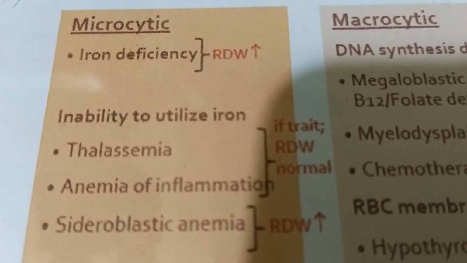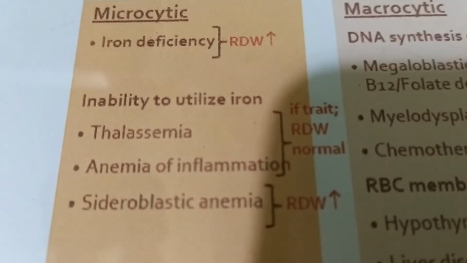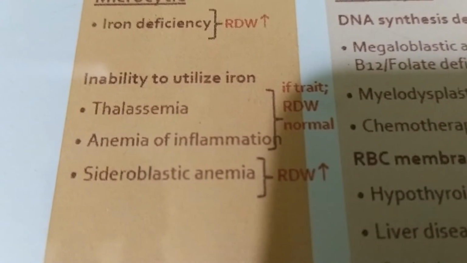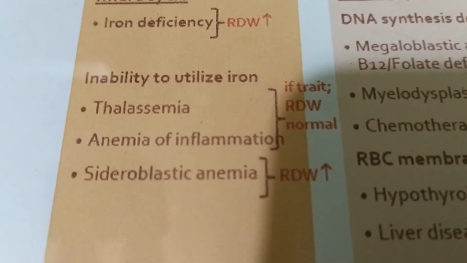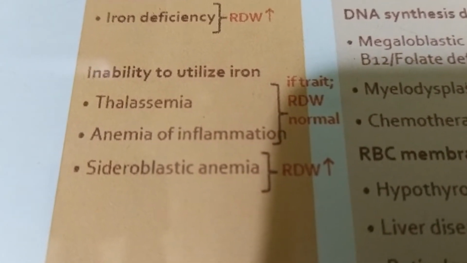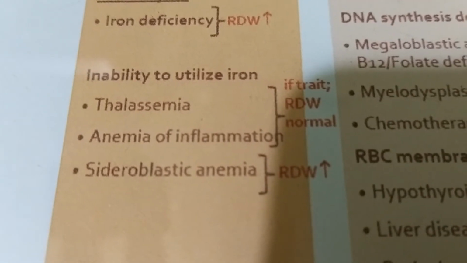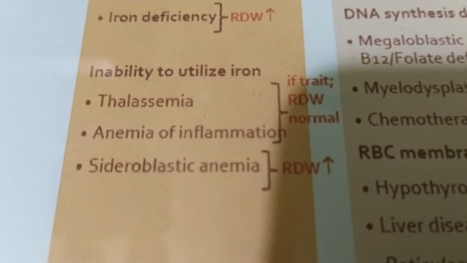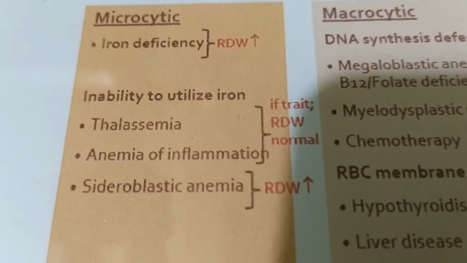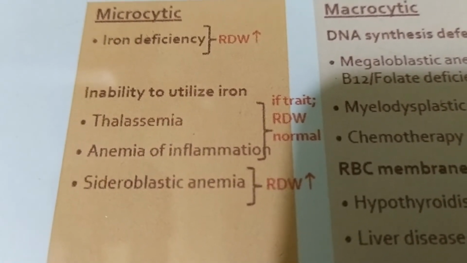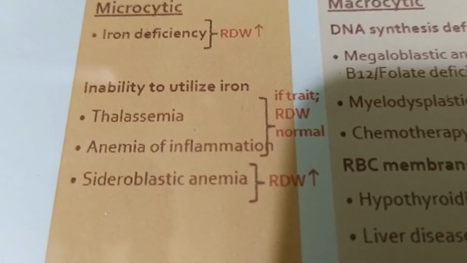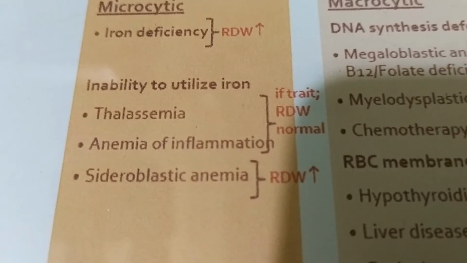is, inability to utilize iron, and the causes are thalassemia, anemia of inflammation, that is anemia of chronic disease, ACD, and sideroblastic anemia. So microcytic anemia may be caused by absolute iron deficiency or inability to utilize iron.